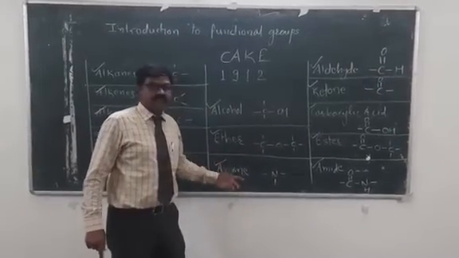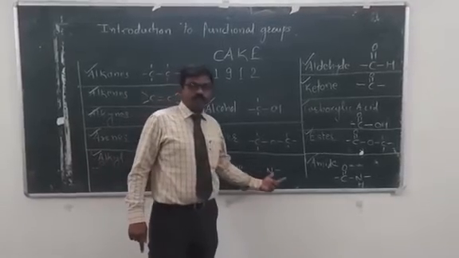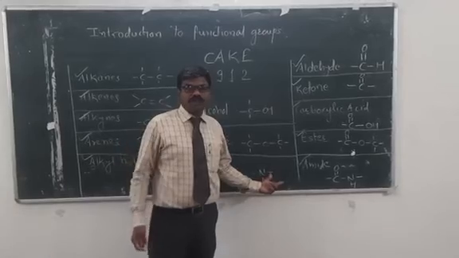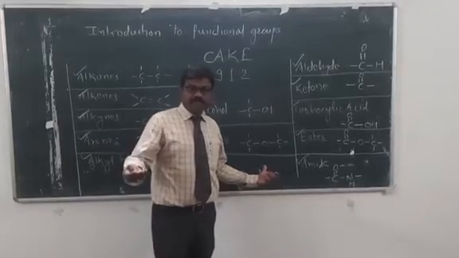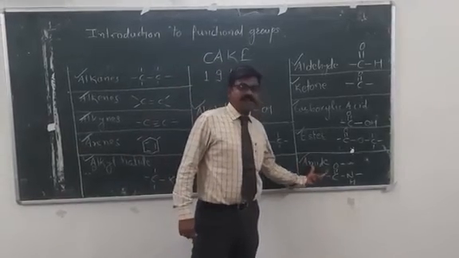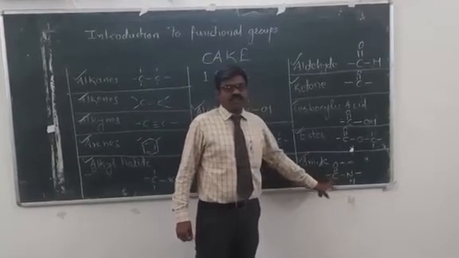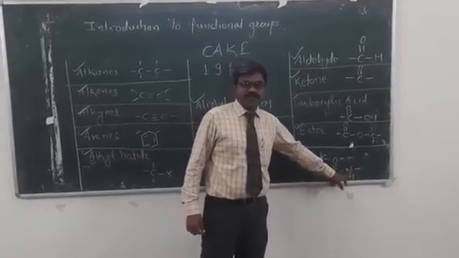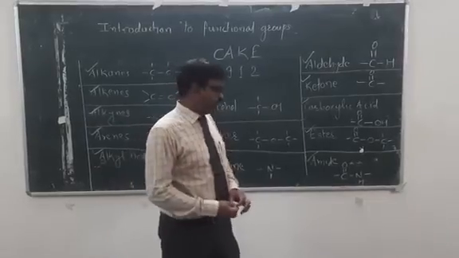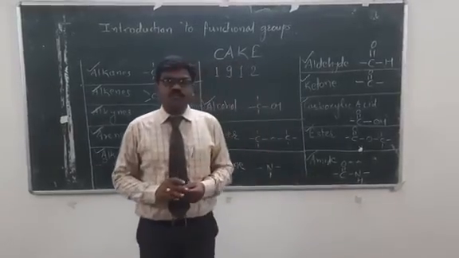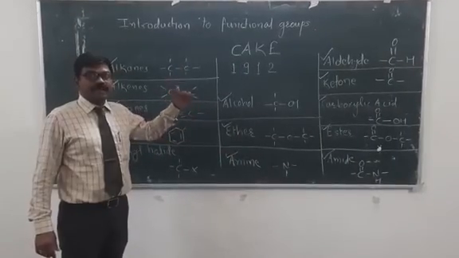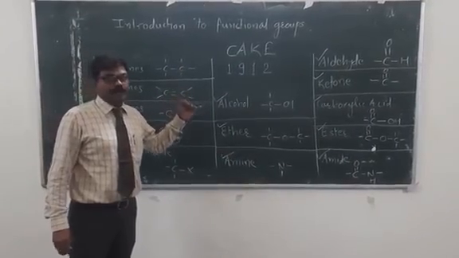Then amine is a functional group in which the nitrogen atom is bonded with three other atoms or groups of atoms. Then amide is a functional group in which the carbonyl group is attached to nitrogen, which is bonded with another group, meaning CONH, the functional group present in amides. So likewise, these are the groups which are present in organic compounds.